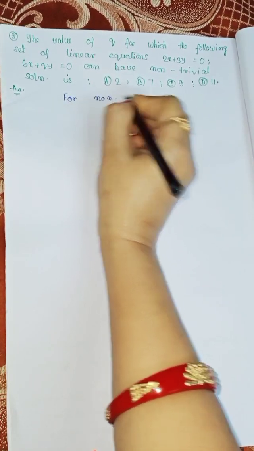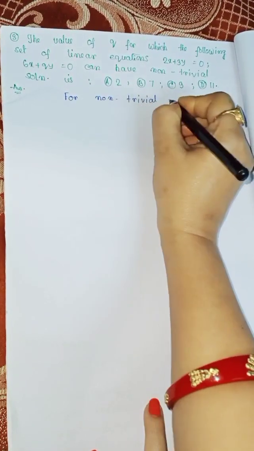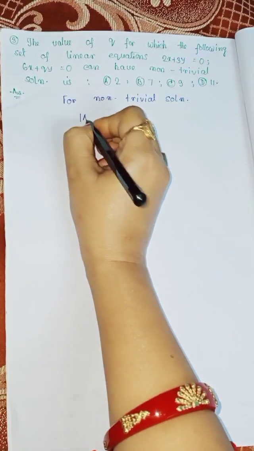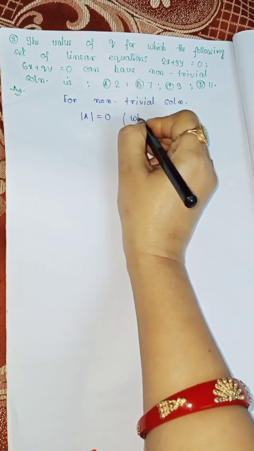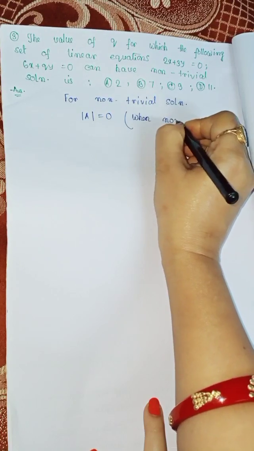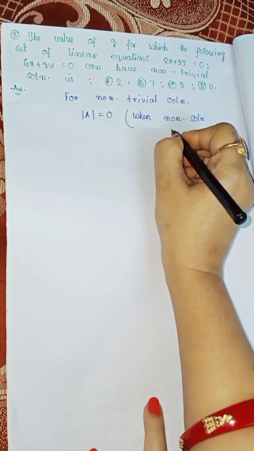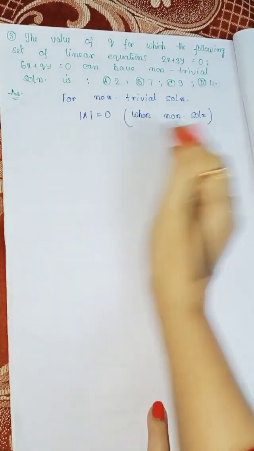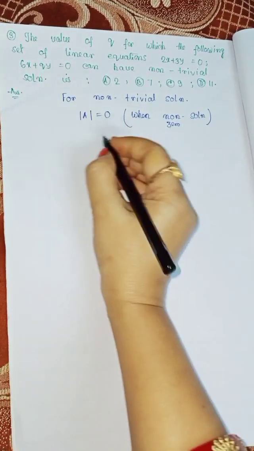non-trivial solution, mod of A is equal to 0, when a non-zero solution occurs. So non-zero solution occurred.